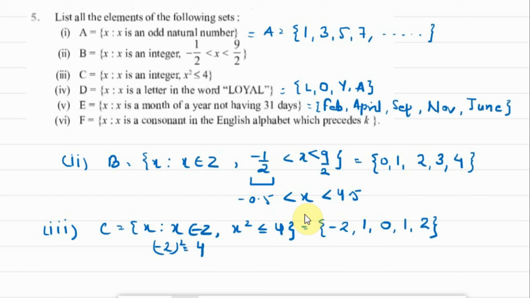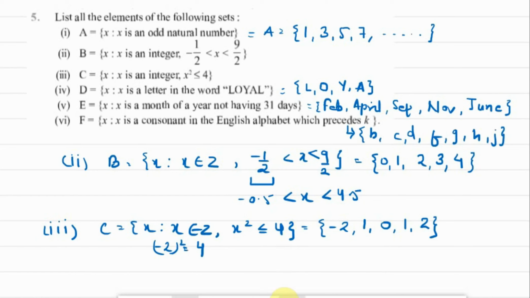Okay. Now part 6, set F. X is such that x is a consonant in the English alphabet which precedes K. That means we have to enlist all the consonants which lie before K. So what will be the roster form of this set? Consonant means non-vowel letters. So B, C, D, F, G, H and J. Okay, these are the consonant letters that lie before K. Understood? So now we have completed our question number 5.